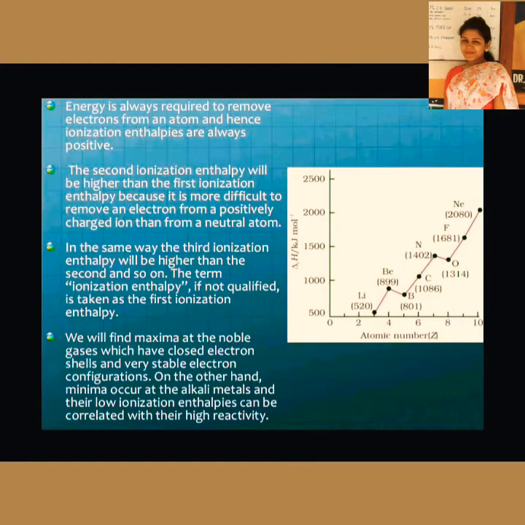See here, energy is always required to remove electrons from an atom, and hence ionization enthalpies are always positive. The second ionization enthalpy will be higher than the first because it is more difficult to remove an electron from a positively charged ion than from a neutral atom. And lastly, to remove an electron from noble gases, ionization enthalpy will be more. So basically ionization enthalpy increases as we move from left to right across a period and decreases as you move down the group.